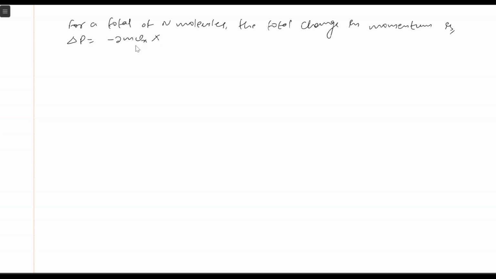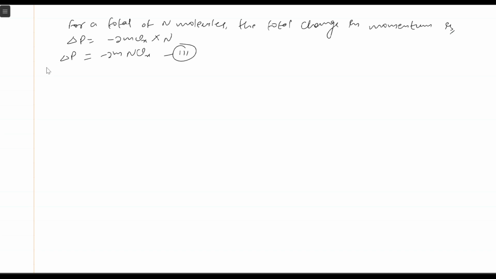That is for one molecule, and for the total it will be multiplied by n. So it is minus 2mnvx. Let's consider this to be equation number 3. I hope this is very simple till this point.